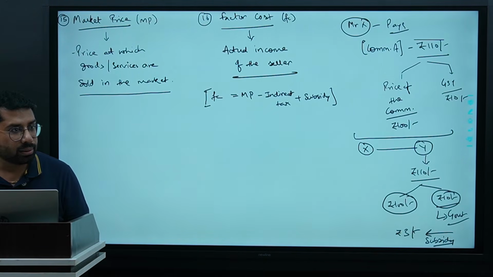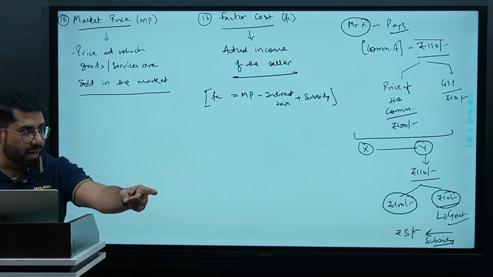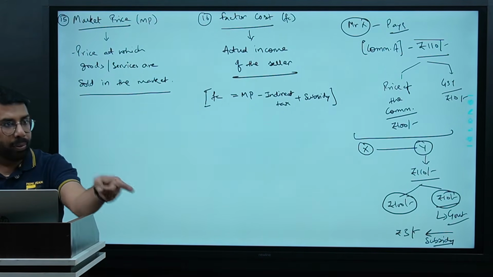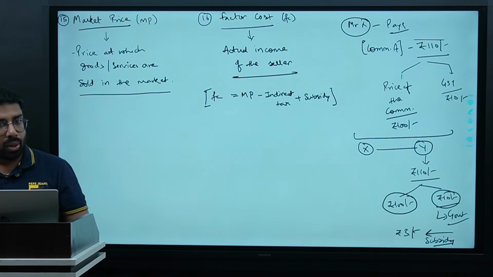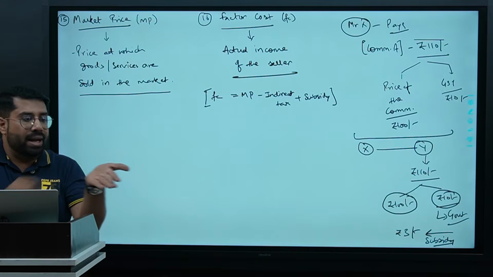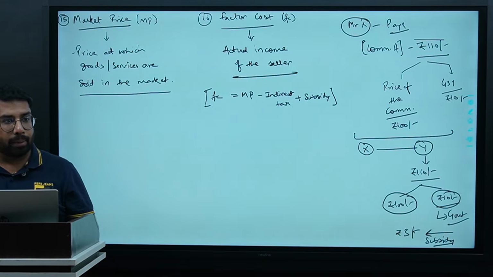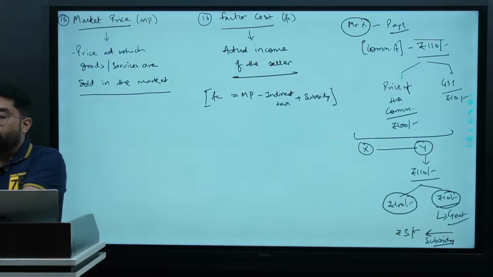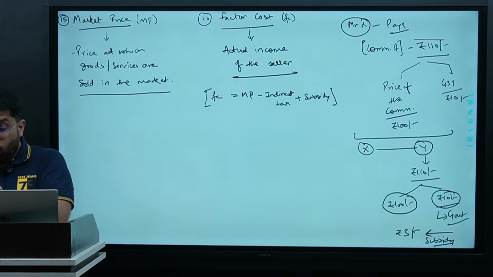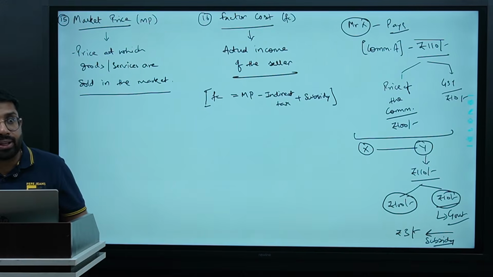Are you getting my point? For example, he has claimed that he has paid 10 rupees tax to him and he has not deposited that tax with me. When I assess him, I will see he has paid 10 rupees tax to Y. I will cross check the entry. Mr. Y has paid that 10 rupees to me or not. If he has not paid, it means he is trying to evade the taxes. I will catch him. Sir, you received 10 rupees from him, no? Where is that money?